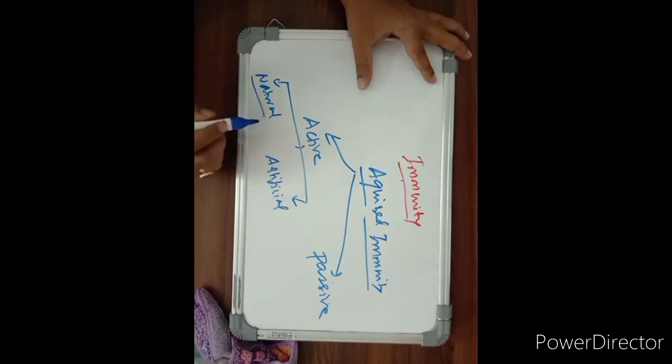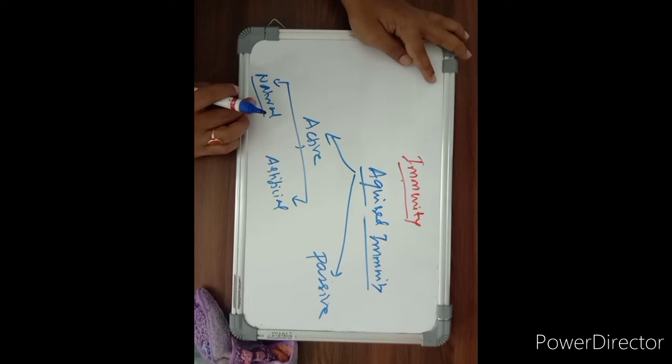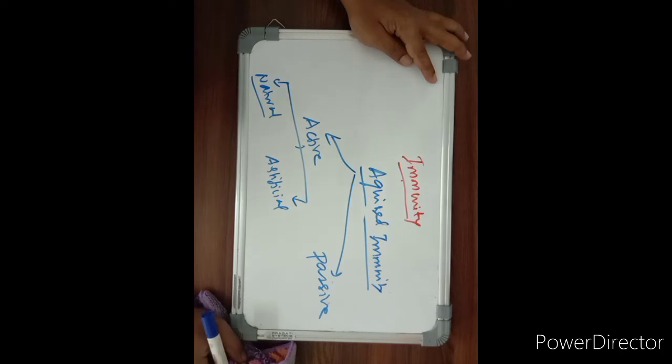So what is natural active immunity? Here, once the person is exposed to the microorganisms, if there is a clinical exposure, or if the person directly comes in contact with the microorganisms, his body starts preparing antibodies or immunoglobulins, and once they are produced sufficiently, they will destroy the microorganisms which have entered the person's body. That is known as natural active immunity.